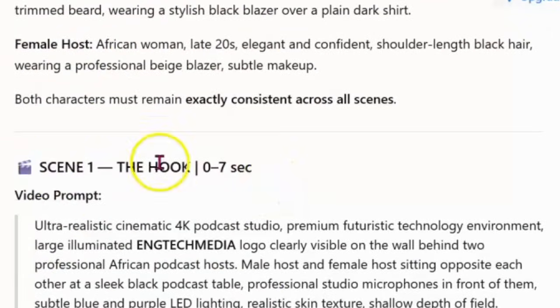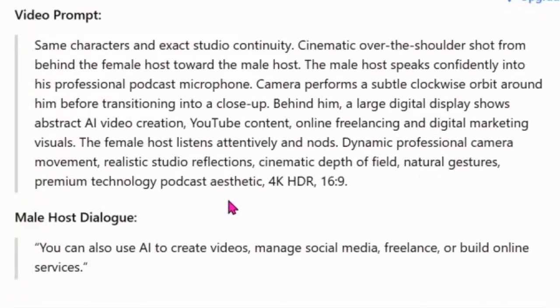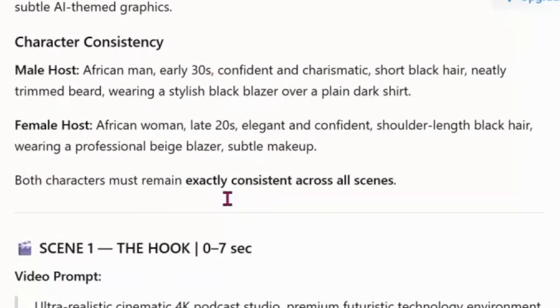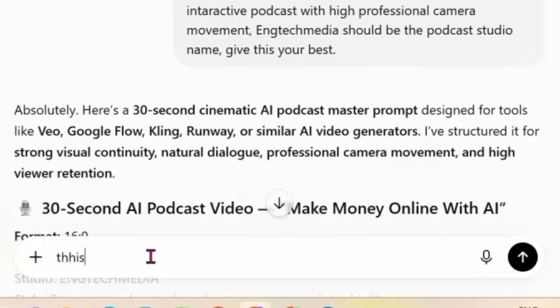Now, one thing that ChatGPT is very prominent with, you can see what it did. It tried to break it down to 7 seconds. Even ChatGPT is not sure that you can create a 30 seconds video with just one prompt. That's not what we asked it to do. So I'm just going to go ahead and make ChatGPT give us just one prompt by being specific that it should give me only one prompt, that this should be a single 30 seconds prompt.